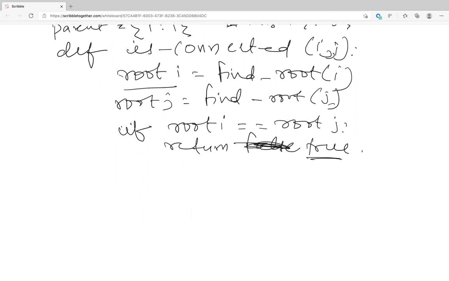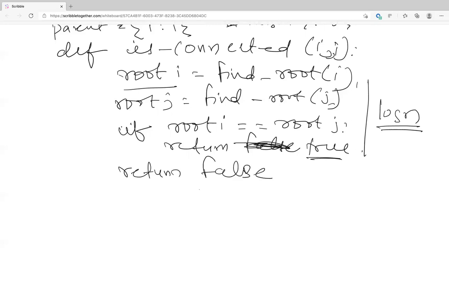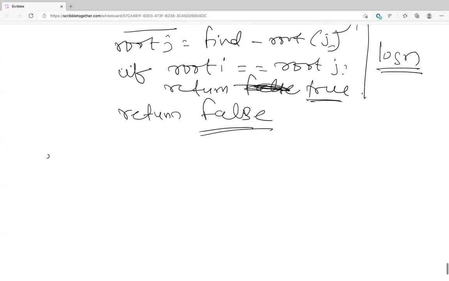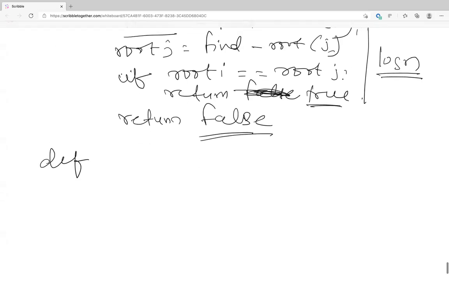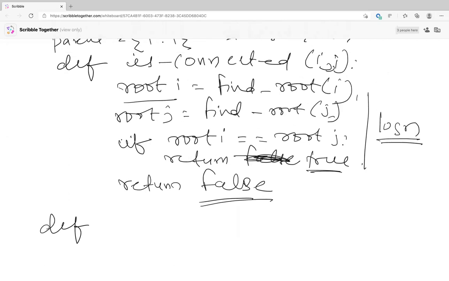Okay, so that's all. Basically, is connected is done. Or did I miss something? Else return false. Fine. Okay, now let's go with connect. So is connected fine to everyone? Yes, looks correct. In log n, you are able to find out if two elements are connected.